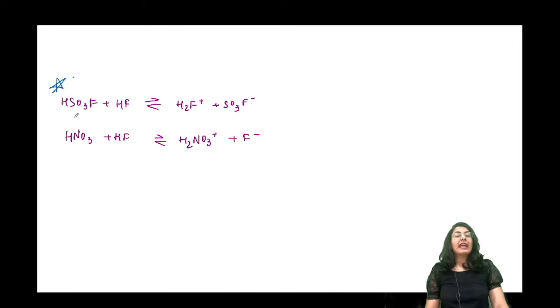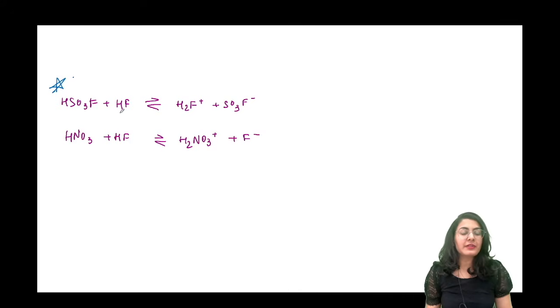ये देखो, HSO3F is a strong acid, right? And in the presence of HF, what is it going to give you? Since it is a strong acid, it is going to protonate HF to give you H2F positive. ये क्या बना? Solvocation, which means that this is an acid, a stronger acid than HF, and gives you the corresponding base.